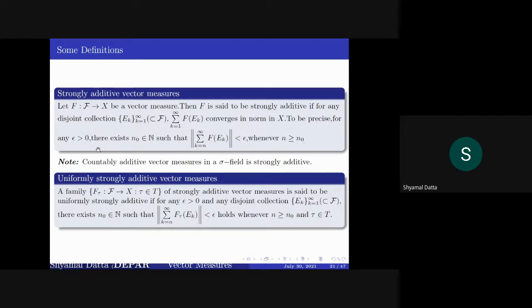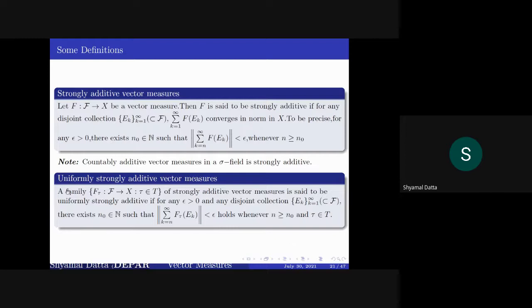Okay, now we'll extend this definition for a class of vector measures. We say that these vector measures F tau from script F to X, with tau belonging to T, are uniformly strongly additive if you can make this tail less than or equal to epsilon whenever n is greater than or equal to n0, and this n0 doesn't depend upon any tau.